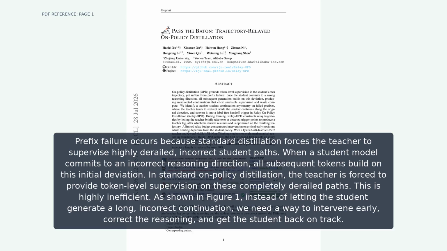This is highly inefficient. As shown in Figure 1, instead of letting the student generate a long, incorrect continuation, we need a way to intervene early, correct the reasoning, and get the student back on track.